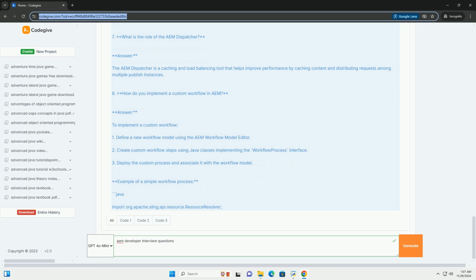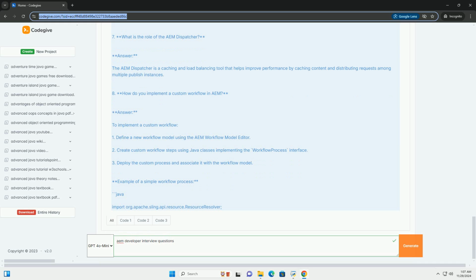7. What is the role of the AEM Dispatcher? Answer: The AEM Dispatcher is a caching and load balancing tool that helps improve performance by caching content and distributing requests among multiple publish instances.